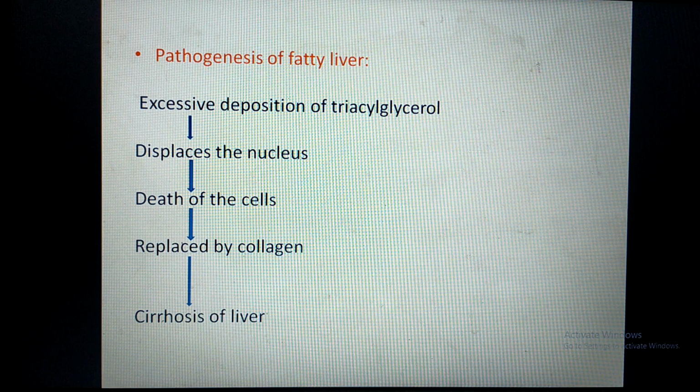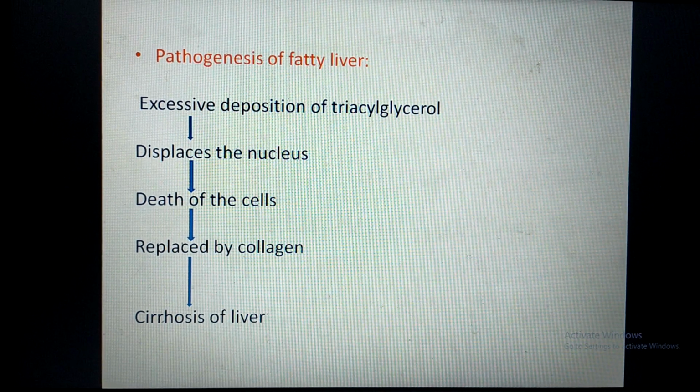Whenever there is cell death, then that dead portion is covered by collagen. So living cells first die because of excessive deposition of triglycerides, and then they are covered by collagen tissue. That part of liver is called cirrhosis of liver. Wherever the living tissue is replaced by collagen tissue, it is called liver cirrhosis. So fatty liver may lead to liver cirrhosis if not treated.